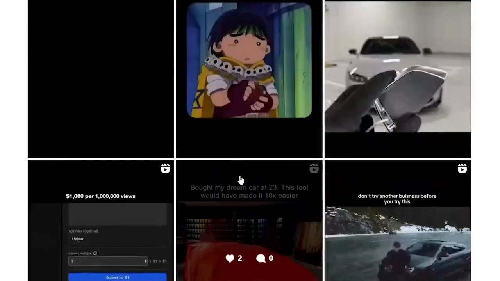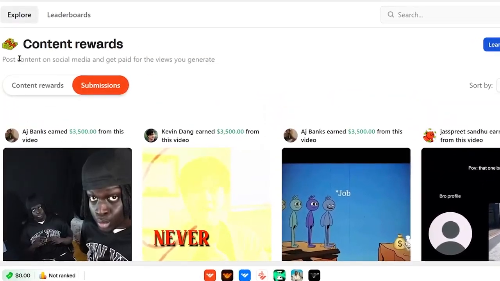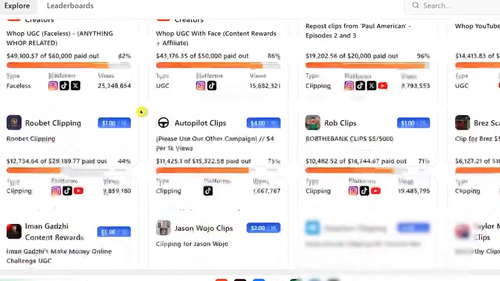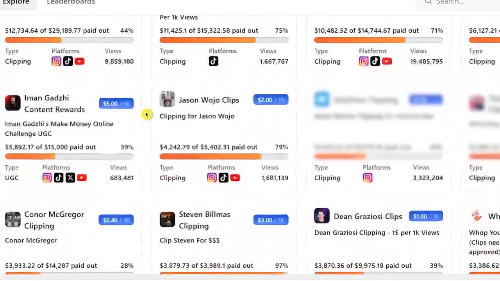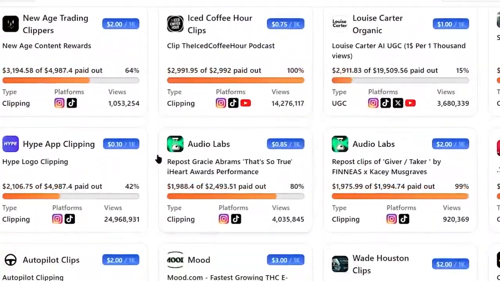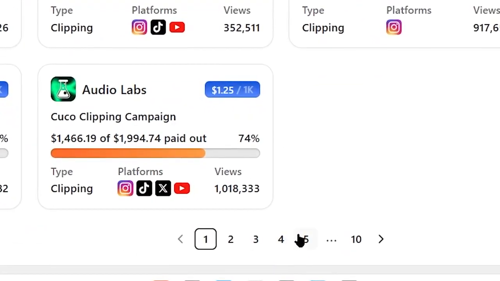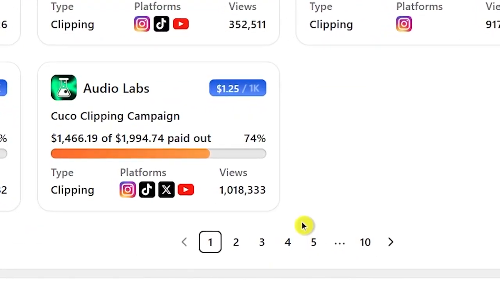Now, once you understand how things work here, step number 3 is to join the whop content reward program from the creators you would like to clip content for. You can of course join multiple creators on whop that you like and that you think can earn a good amount of money for you by clipping content. There are literally hundreds of creators you can join on whop content rewards. As you can see, there are 10 pages of whop content rewards programs that you can join from.